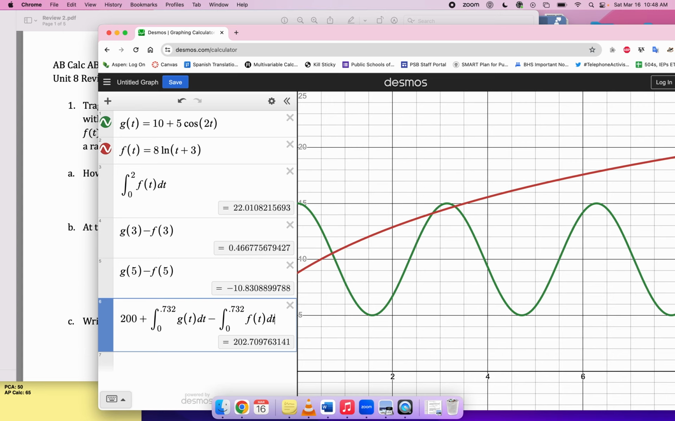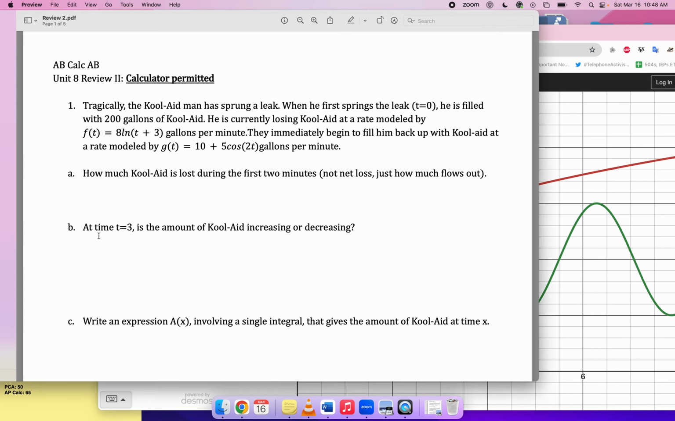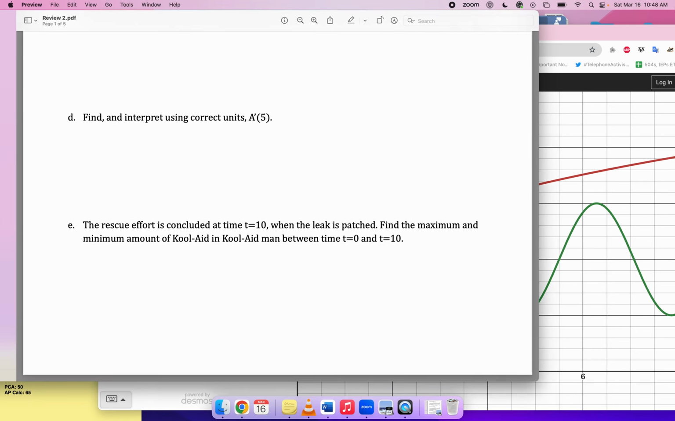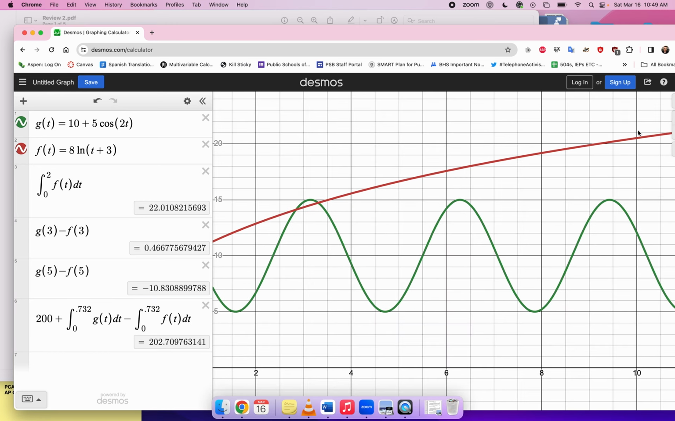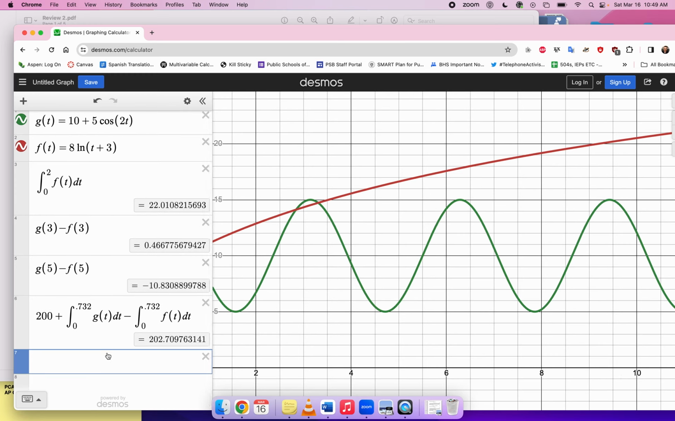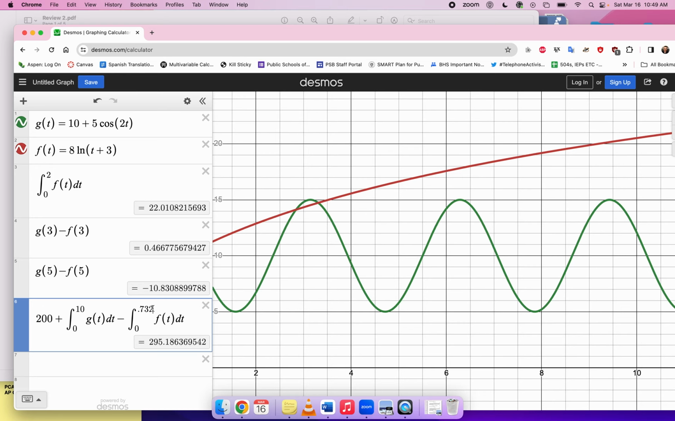That's the maximum amount. As far as the minimum amount over the time interval from 0 to 10, I think that's pretty clear from what we were saying earlier. Because he's just losing so much Kool-Aid during this time, he's going to be at a minimum, I think pretty obviously, at the very end of the interval, like at time equals 10. So, how much does he have at that moment? I'll just change these limits of integration to 10, and you'll have your answer.